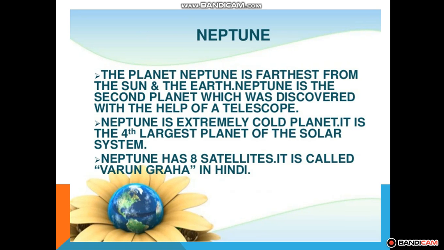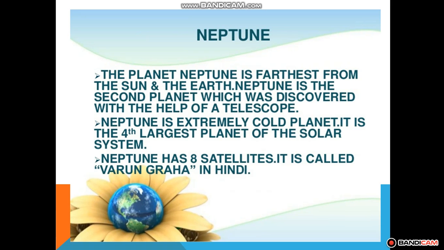Okay, the planets outside the orbit of Mars, namely Jupiter, Saturn, Uranus and Neptune, are much farther off than the inner planets. Okay, they are called the outer planets. जो Mars के बाहर वाले हैं उनको हम outer planets कहते हैं. Okay, the outer planets have a large number of moons. Okay, so this is all about the planets.